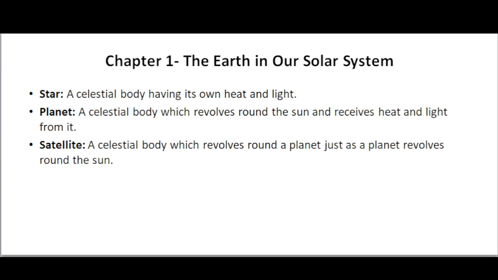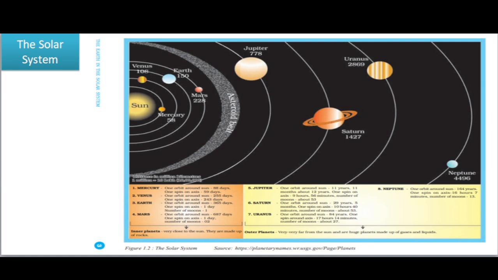Presently, according to NASA, there are 100 satellites in our solar system. Except Mercury and Venus, all the other planets have one or more satellites. Like planets, the satellites have no light of their own, they just reflect the light received from the sun. These are the few terms we have to know before we study.